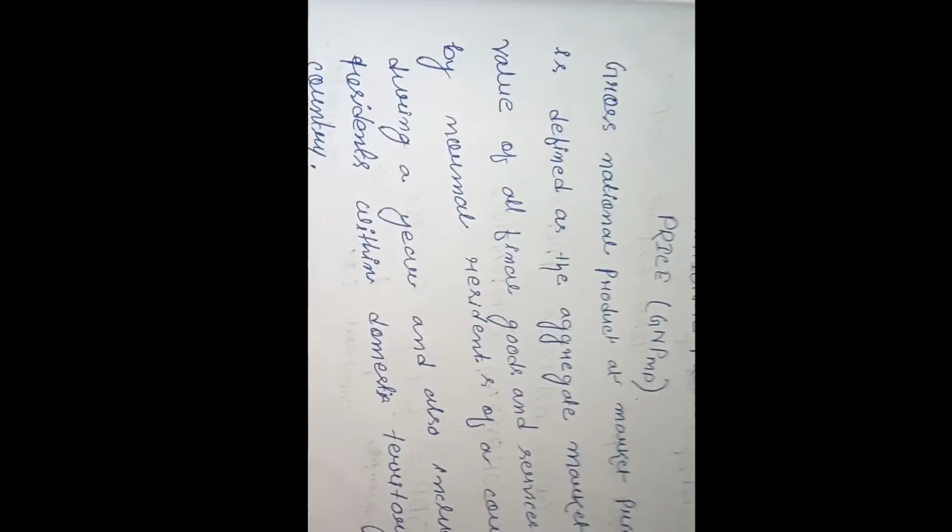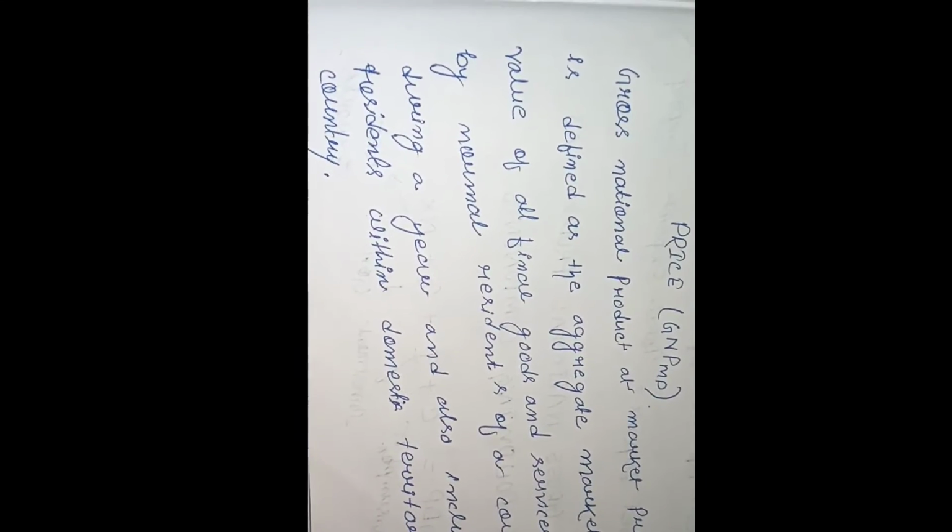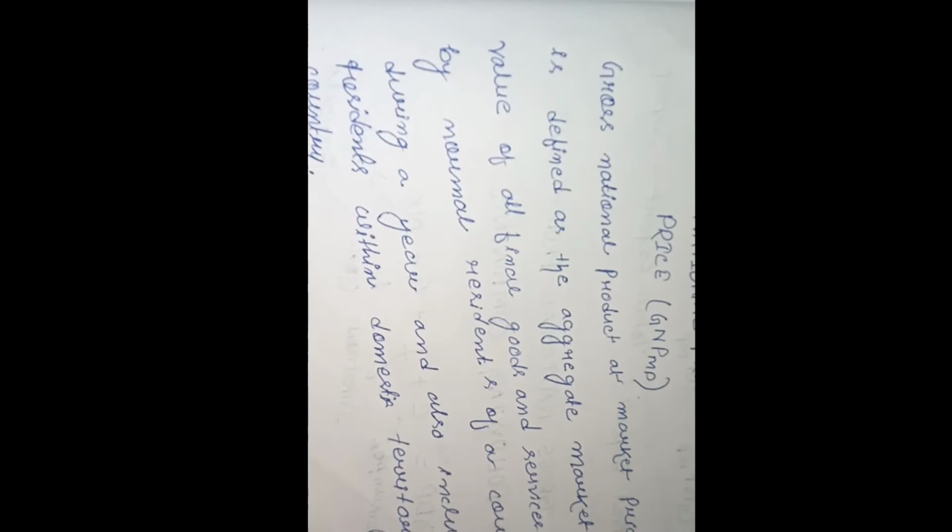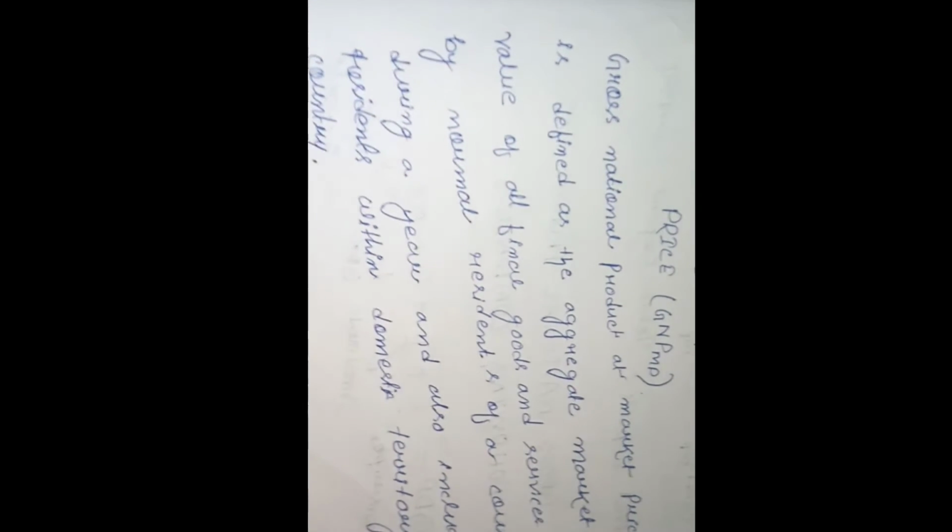Gross domestic product includes the normal residents of a country and does not include the non-residents of a country, whereas gross national product includes normal residents and non-residents within the domestic territory of a country.